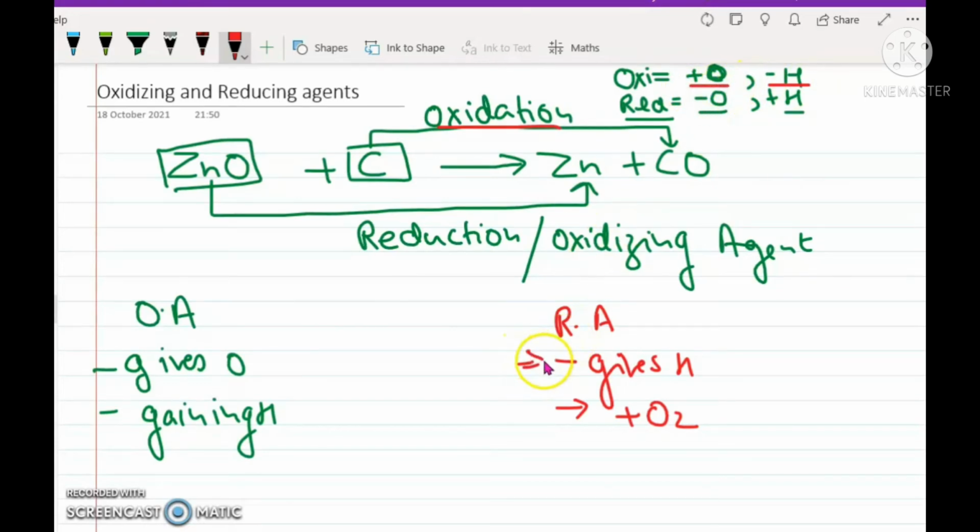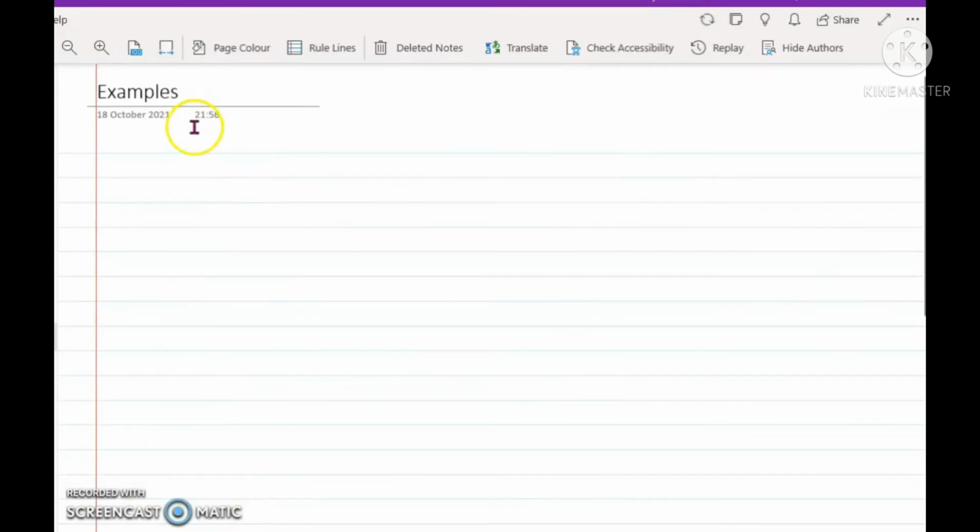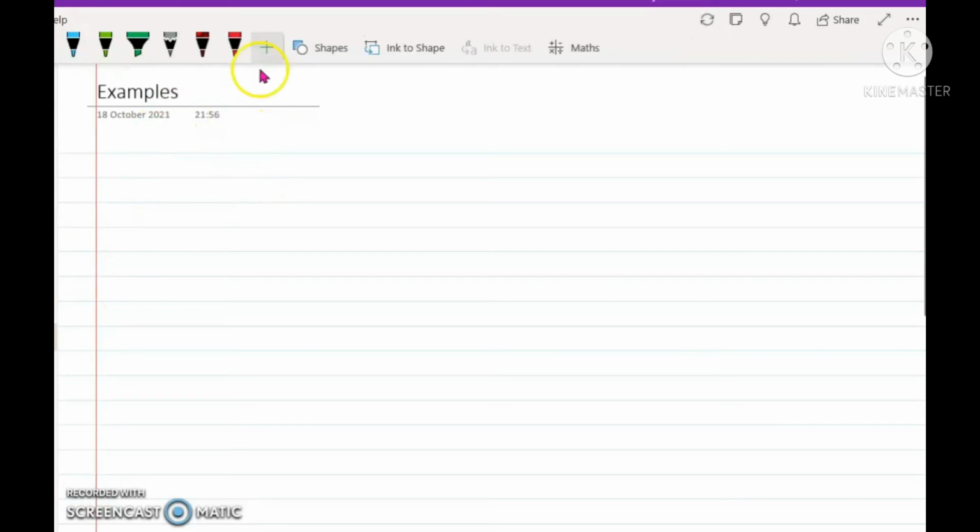So a very simple trick for identifying the oxidizing or reducing agent is that the substance undergoing reduction is your oxidizing agent, and the substance undergoing oxidation is your reducing agent.